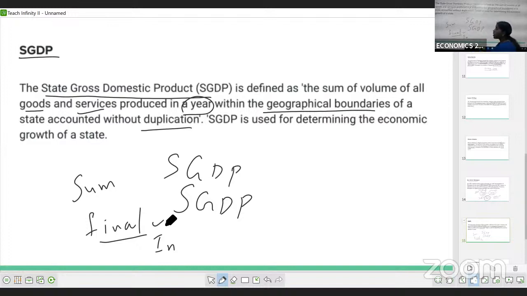So why should the state know about the State Gross Domestic Product? Why do they want to know? They want to know this in order to know how progressive the growth rate of the state is. In order to know its growth rate, every state will do this calculation.